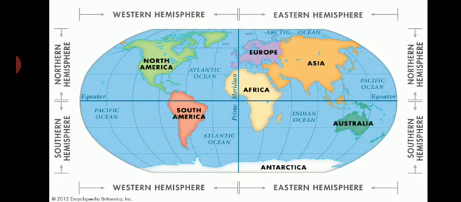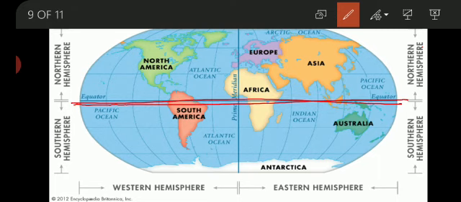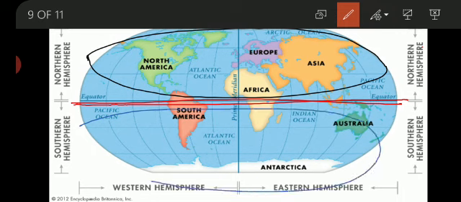The continental land masses are concentrated more in the northern hemisphere than in the southern hemisphere. Now, do you know, children, how you will come to know which is the northern hemisphere and which is the southern hemisphere? Now, let us see. On the screen, the line shows the equator. Above the equator is the northern hemisphere, and below the equator is the southern hemisphere. Now let us see which continents lie in which hemisphere.